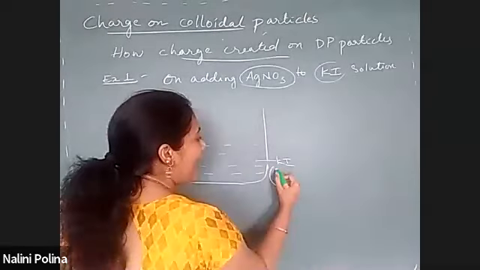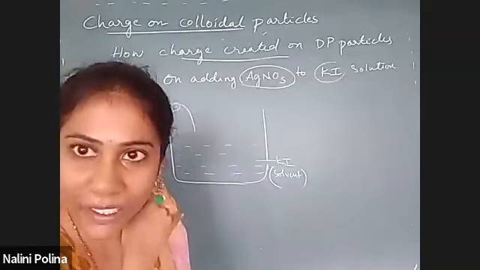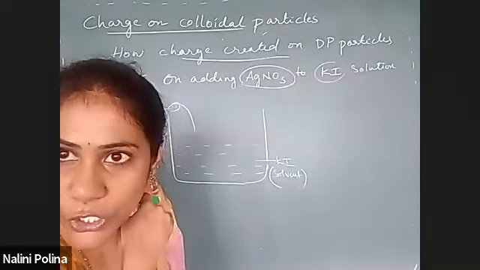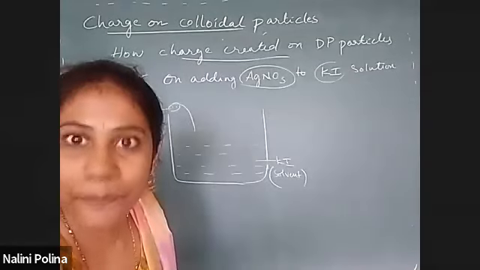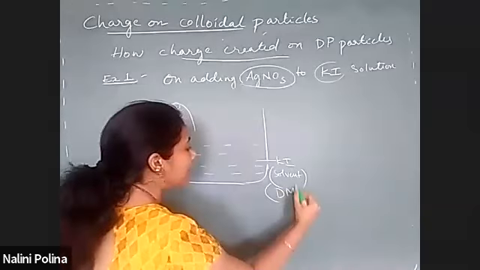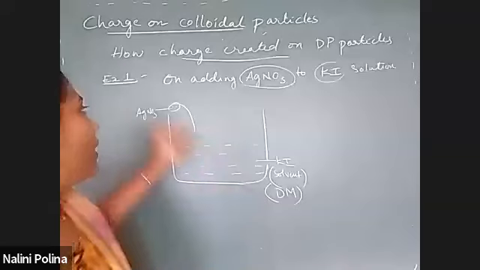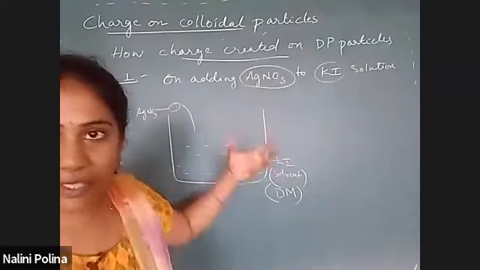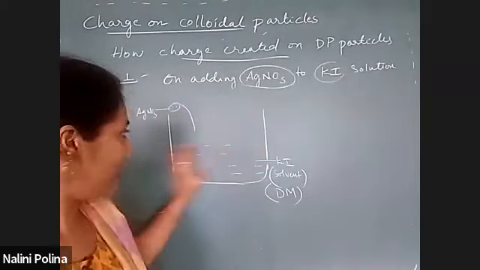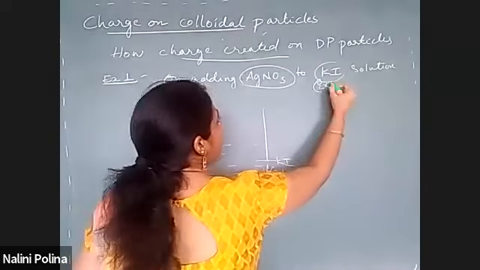So KI is our solvent. In colloidal language, solvent is also called the dispersion medium. That means our KI is the DM, that is, the dispersion medium. So now you understood that AgNO3 is the thing which you are adding onto KI, and then you actually have an excess of KI.